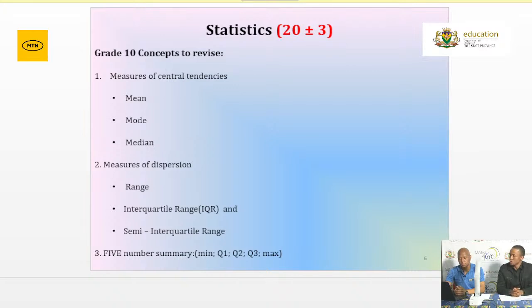Secondly, we have measures of dispersion. That's where we talk about the range, the interquartile range, as well as the semi-interquartile range. And I might include under measures of dispersion the standard deviation as well as the variance as well. They also fall under measures of dispersion. Again, please make sure that you practice as many questions under grouped as well as ungrouped data.